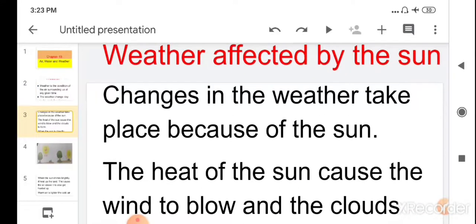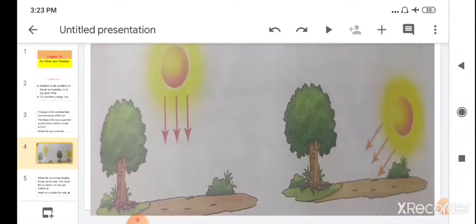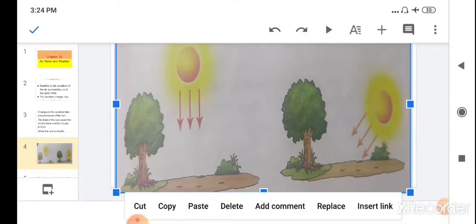You have learned that weather is affected by the sun. Change in the weather takes place because of the sun. You have seen this diagram which represents that the sun's heat is responsible for the different weather. When the sun is overhead, its rays fall on the earth's surface directly. It heats the earth, and due to that, during the afternoon the daytime is very hot.